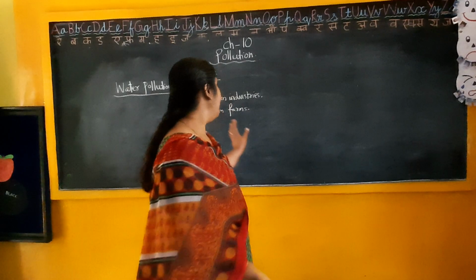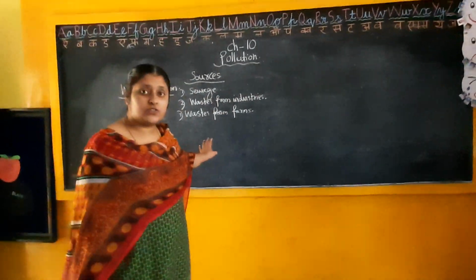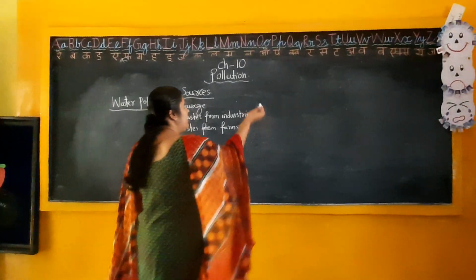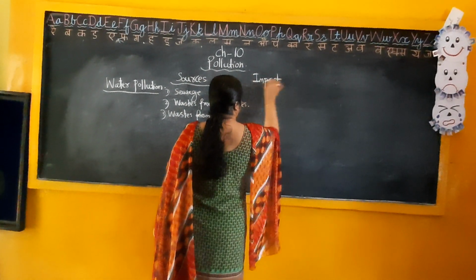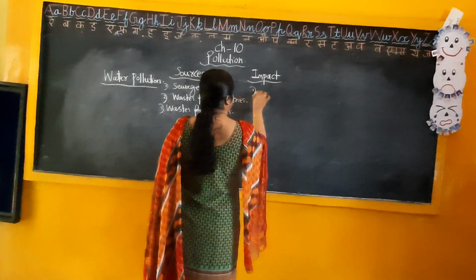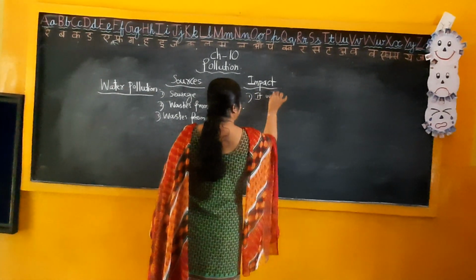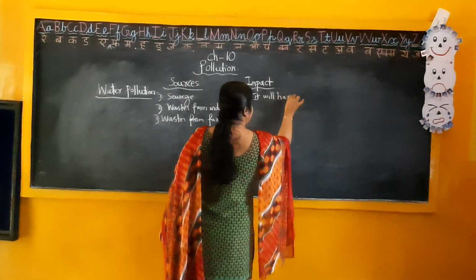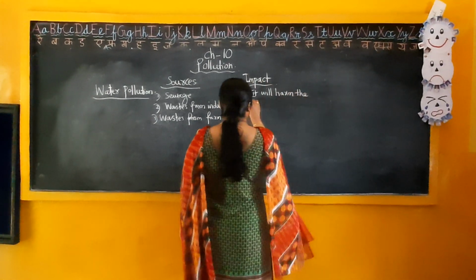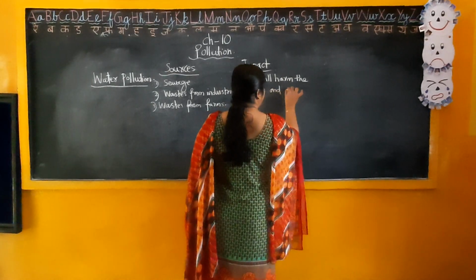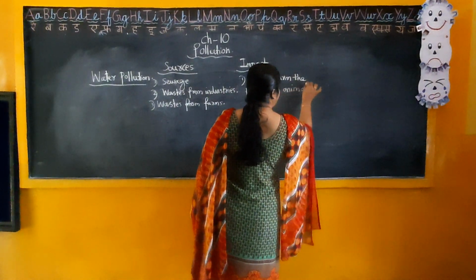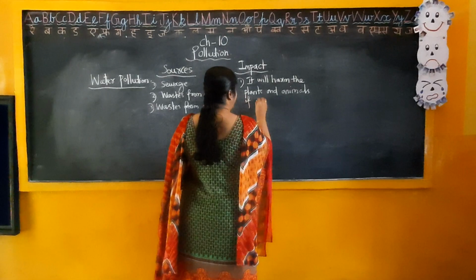So here I have written the sources of water pollution, and next, what will be the impact of this? That means it will harm the plants and animals in water bodies.